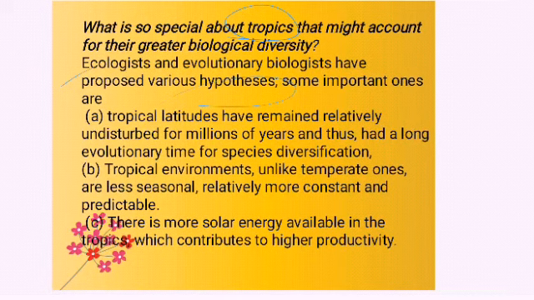The first reason is that the tropical latitudes have remained relatively undisturbed for millions of years and thus had a long evolutionary time for species diversification. For example, imagine this is the tropic. In the tropics there is no glaciation. Glaciation means ice, glaciers are formed. There is no sudden change in temperature. The tropics usually have a uniform range of temperature.